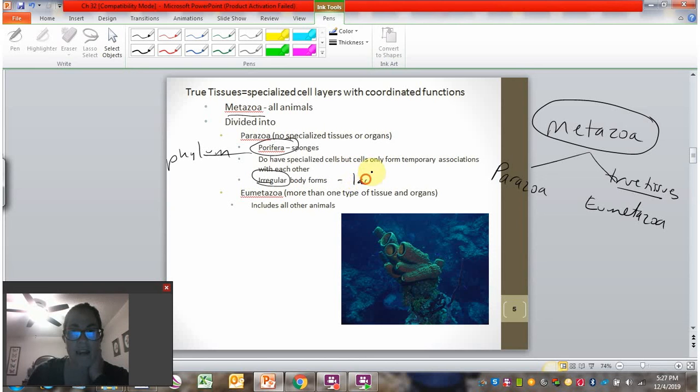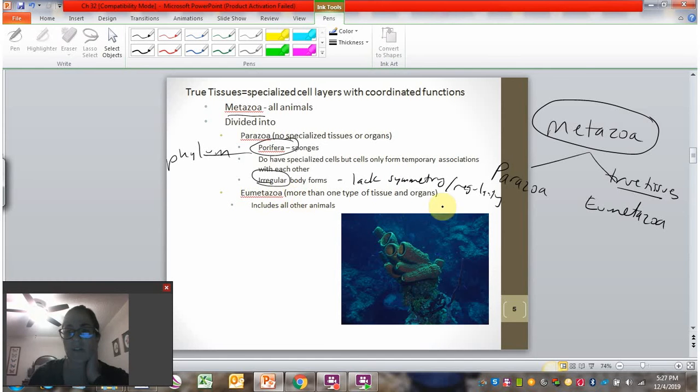So they lack any sort of symmetry or regularity in their shape. So two sponges that are the same species can look different from each other. So this is a sponge body, and we see that there's not really any way that you could divide this body. It's just kind of these vase-like shapes in random orientations.